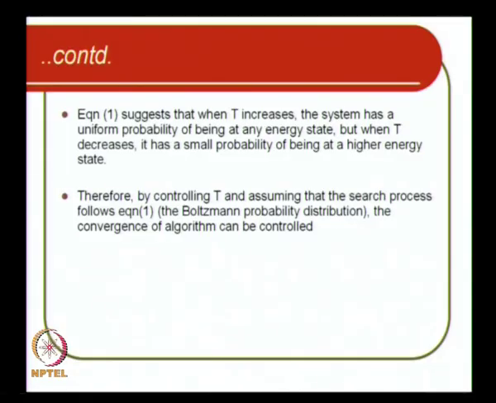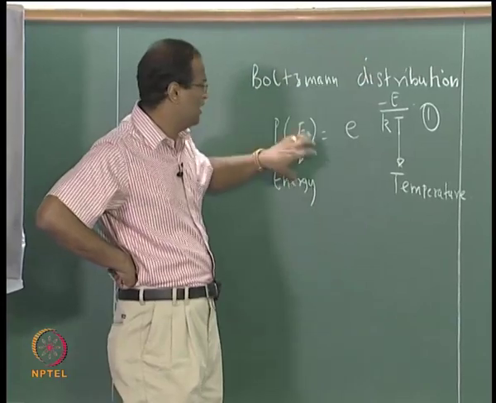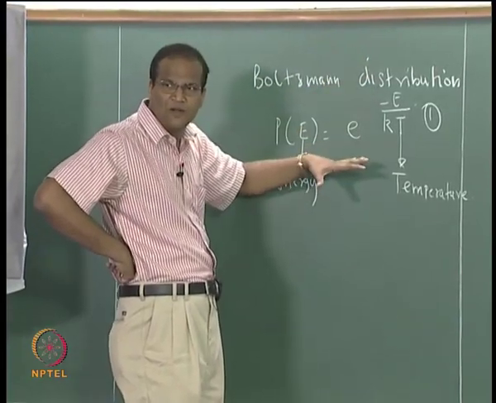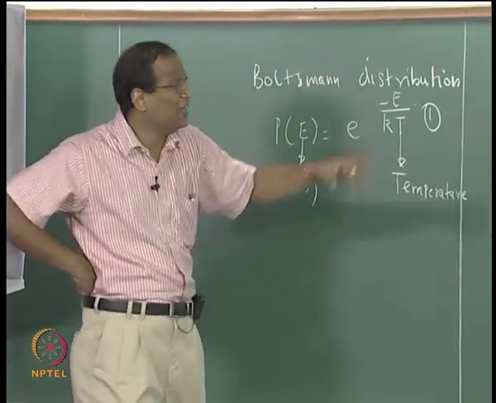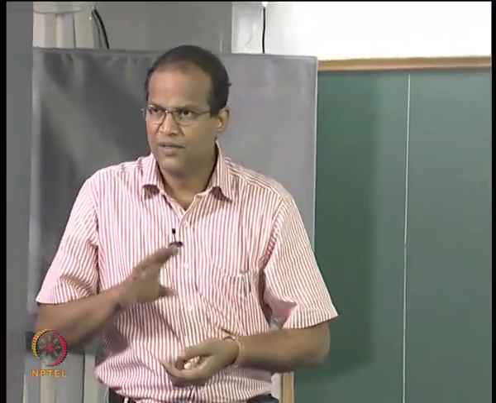So equation 1 suggests that when T increases, the system has a uniform probability of being at any state, but when T decreases, what happens is e to the power of minus becomes a large quantity. Therefore this P of E becomes very small. When it becomes very small, it has a small probability of being at a higher energy state. Are you getting the point?